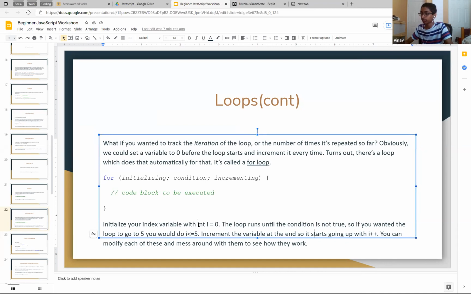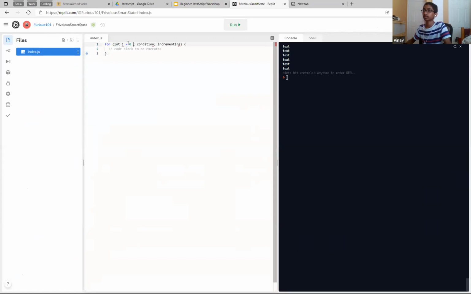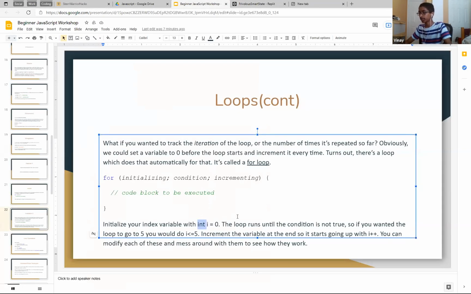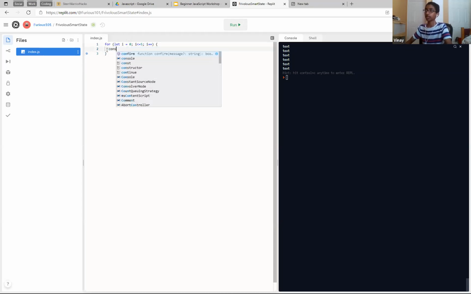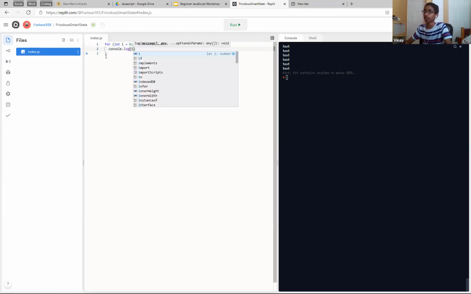So let's put that all in. Let's copy paste this. And i plus plus. Oh, my bad, guys. Sorry. It should be var i to use in JavaScript. Or let i, that also works. Just don't do const i, that would be a bad thing. Right, so let's also track i, just console.log it every time. 0, 1, 2, 3, 4, 5, right? Goes from 0 to 5.